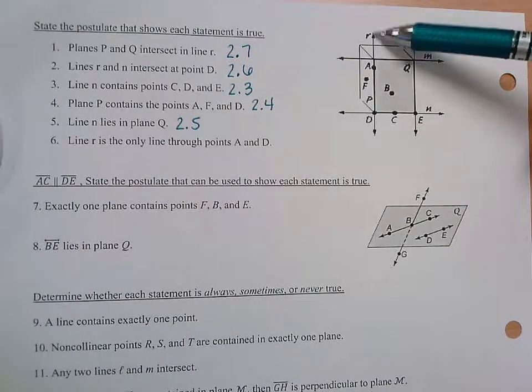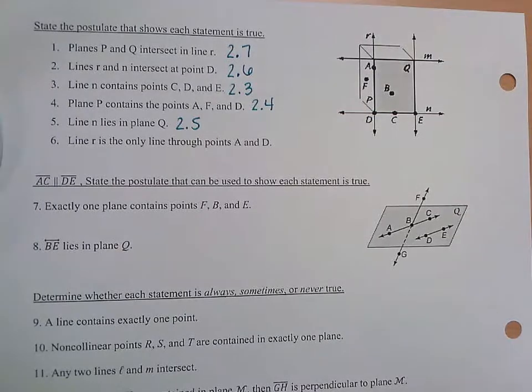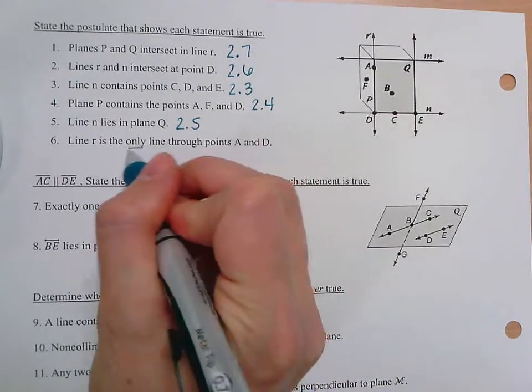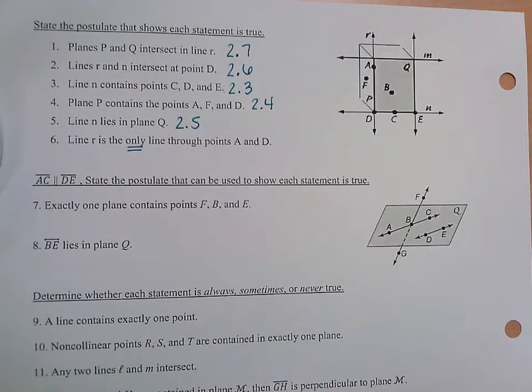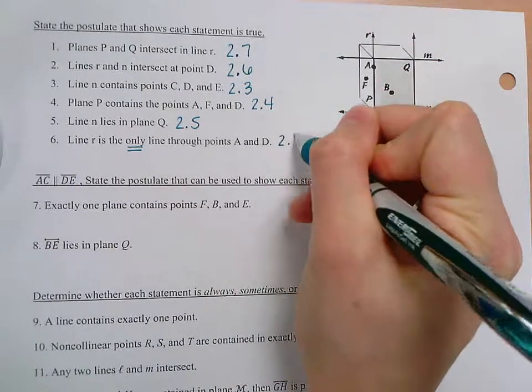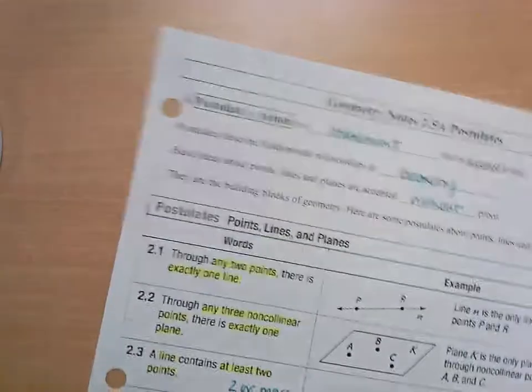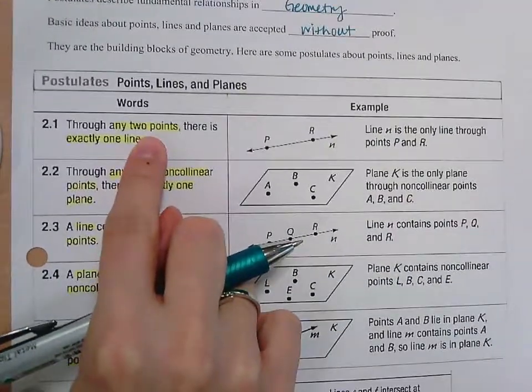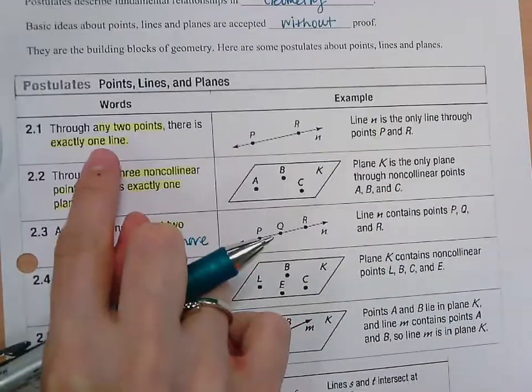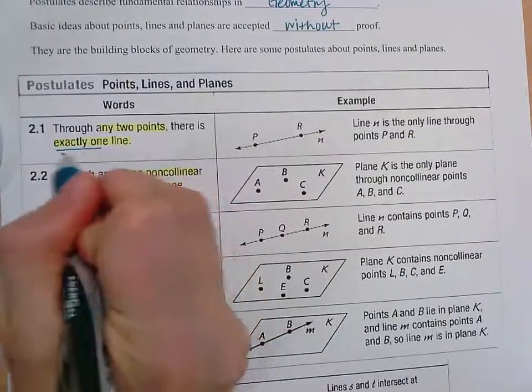So you can see from the picture that that's true, but what postulate would tell you that line R is the only line through points A and D? Kylie? 2.1. So 2.1 says through any 2 points, that would be your points A and D, there's exactly 1 line.